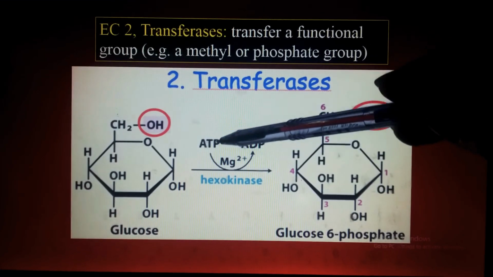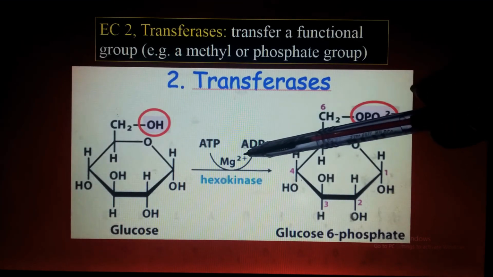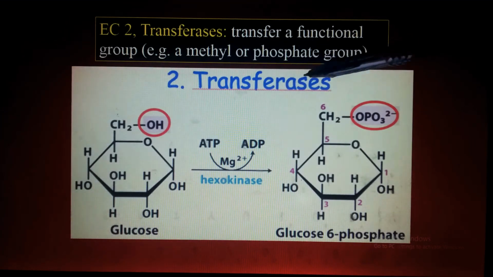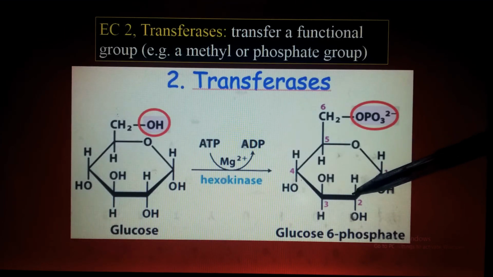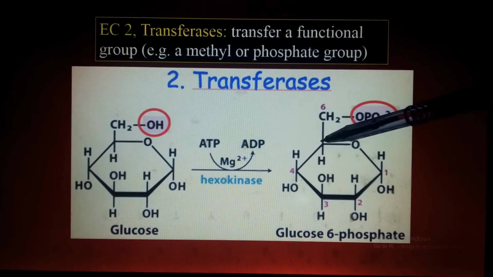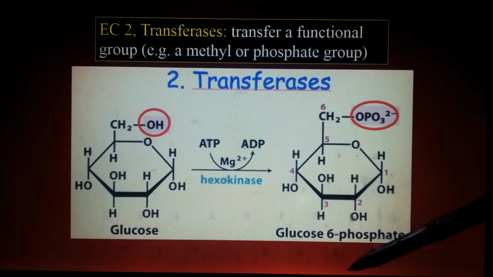Here ATP breaks down, the phosphate is removed from the ATP, and the ATP is converted to ADP. This phosphate from the ATP is now attached here to what? Carbon number 1, carbon number 2, carbon number 3, carbon number 4, carbon number 5, carbon number 6 of glucose. So this is known as glucose 6-phosphate. Now what does it become?